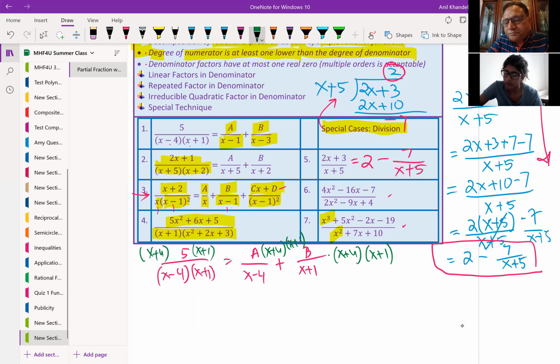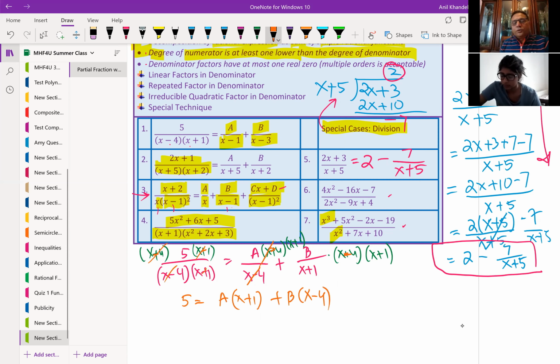Is that clear to you? So you've done the same thing on all the sides, and therefore you've not changed the equation. It is exactly the same equation. So on this side, as you can see, these factors cancel away, and what you get is just number 5, right? In this side, we are dividing by x minus 4, not plus 4. Sorry, x minus 4 is in the denominator, right? x minus 4, not plus. Okay, so we are left with a times x plus 1 plus b times x minus 4 in the equation. So denominators have cancelled because we multiplied by the common denominator.